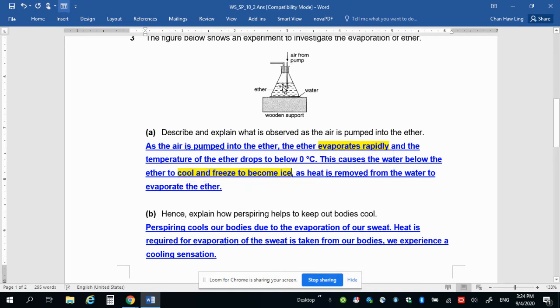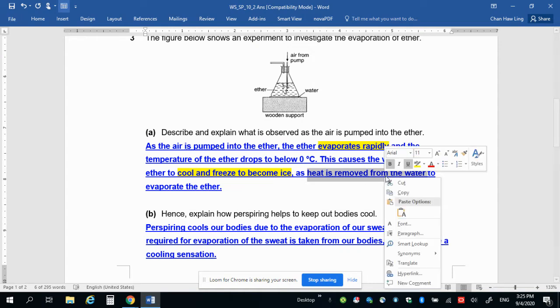So in other words, the ether became so cold that even the water layer below freezes, because heat is removed from the water, from the surroundings, which includes the water layer below, such that it freezes.